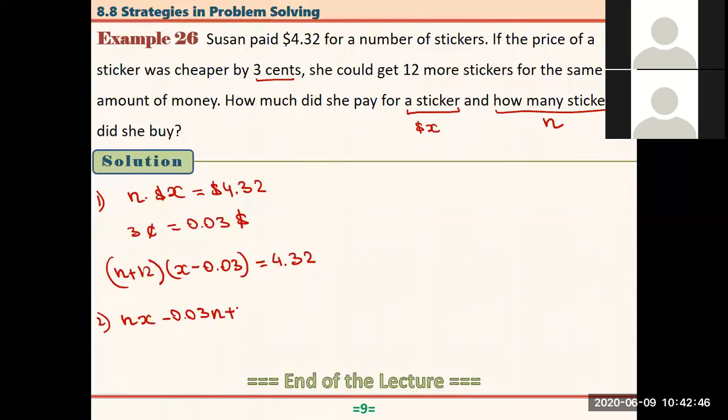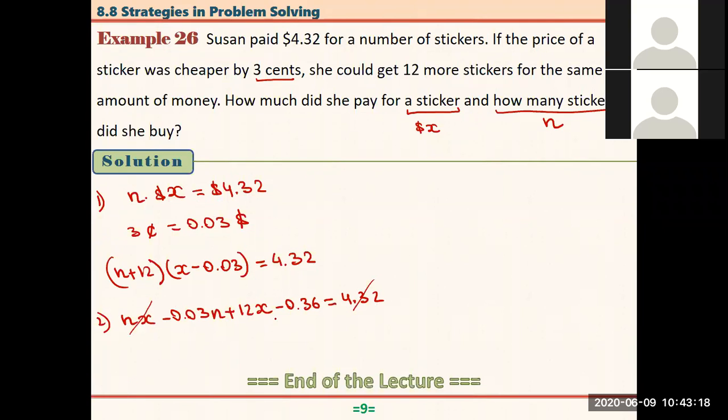Plus 12 times x, that is 12x, and 12 times minus 0.03, that is 0.36. So that thing is minus 0.36. That is equal to 4.32, right? And from here, we know that nx is equal to 4.32. So we can just cancel out these two things.